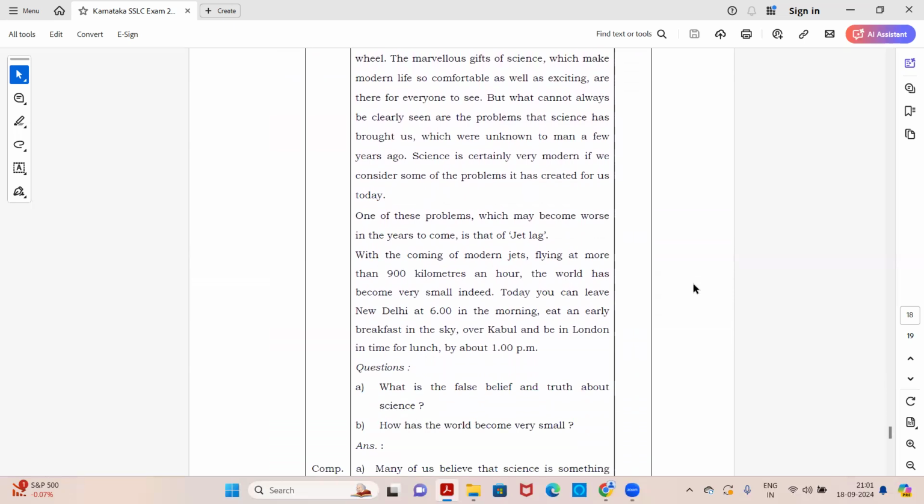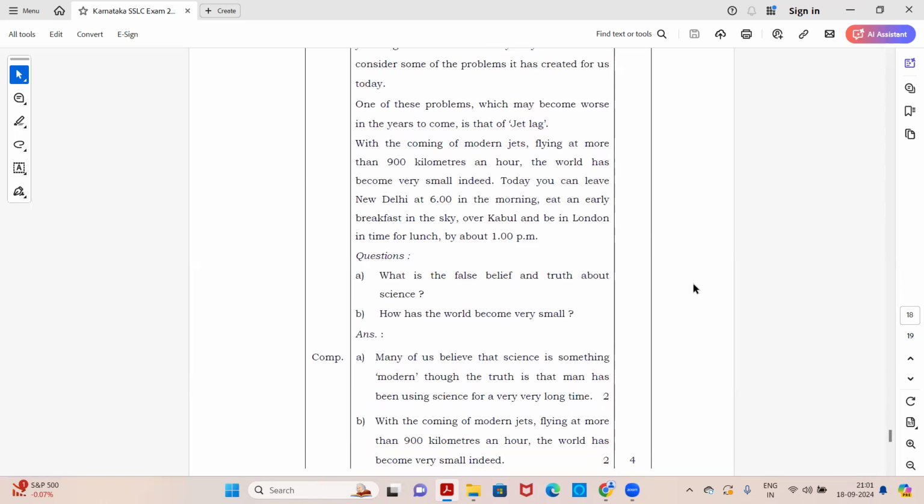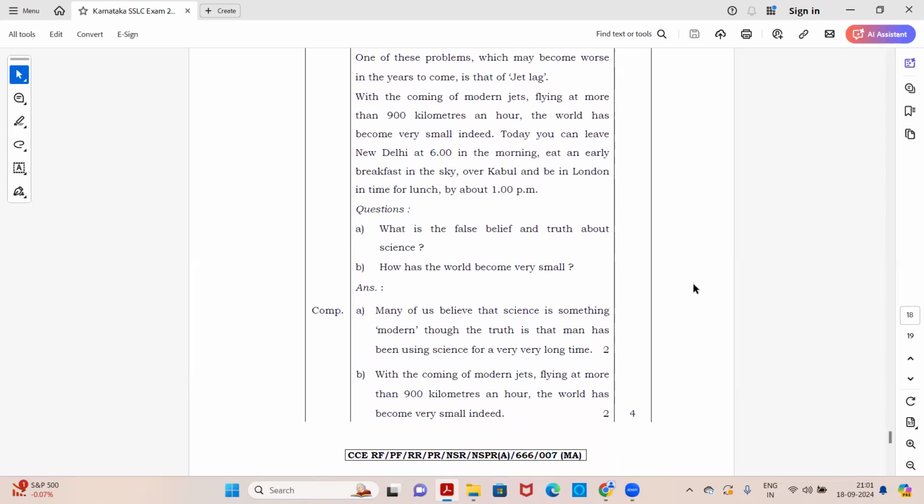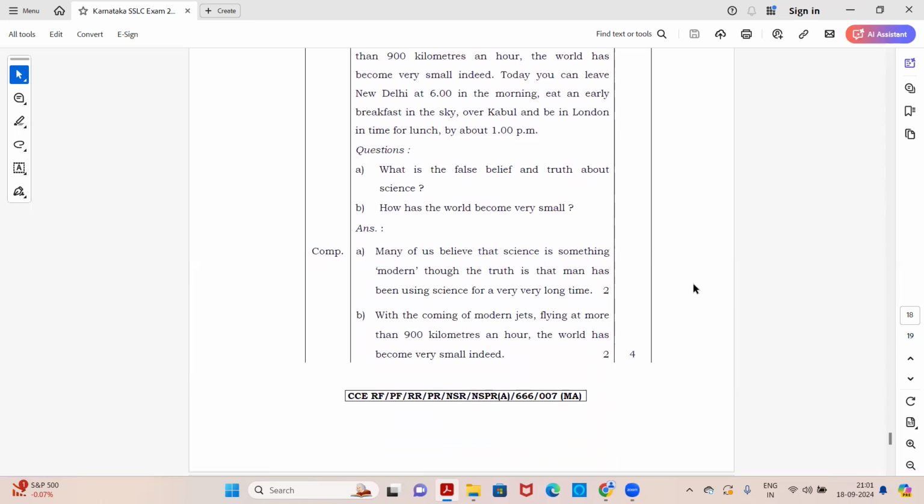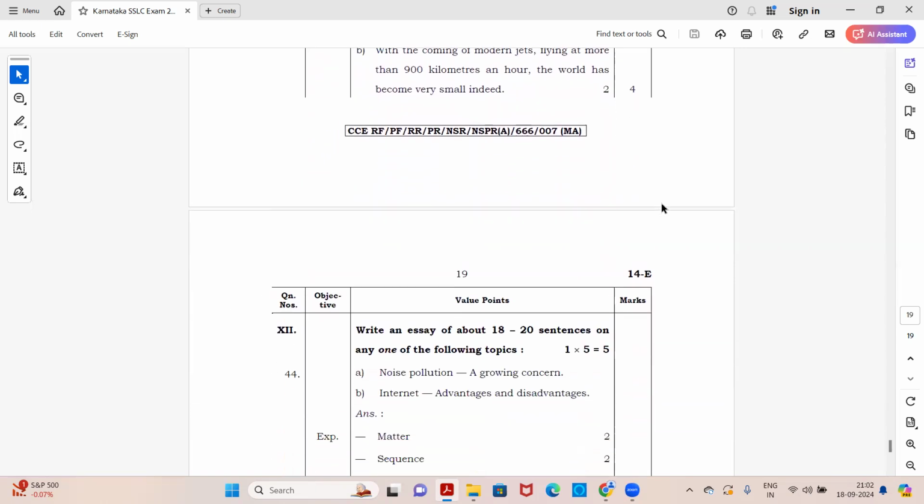Below are the questions. Question A: what is the false belief and truth about science, and how has the world become very small? So these are two questions which you need to write the answer from the comprehension given above. It's a 2 mark question each. So the answers are given here. Again, it is from the comprehension which you have just read now and you have seen on the screen. Okay, so now we're coming to the next one.